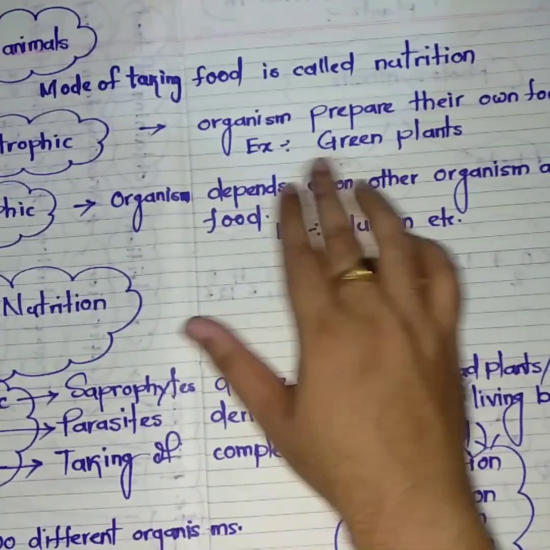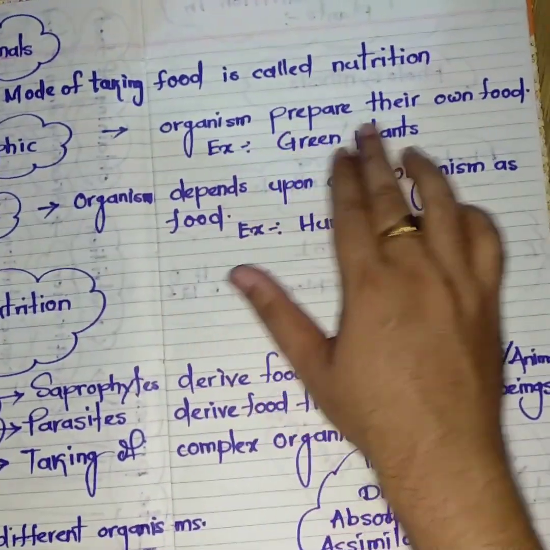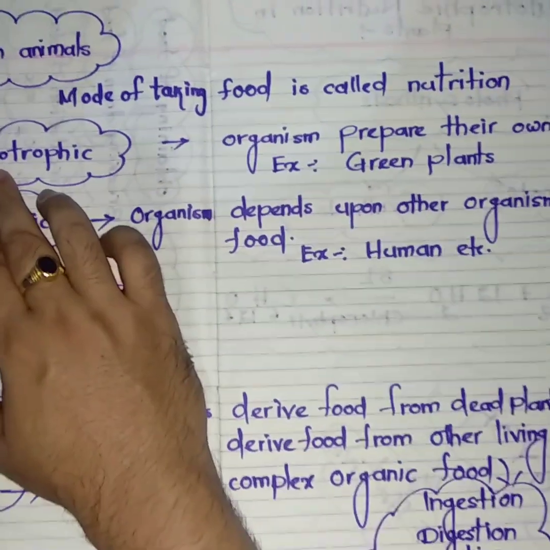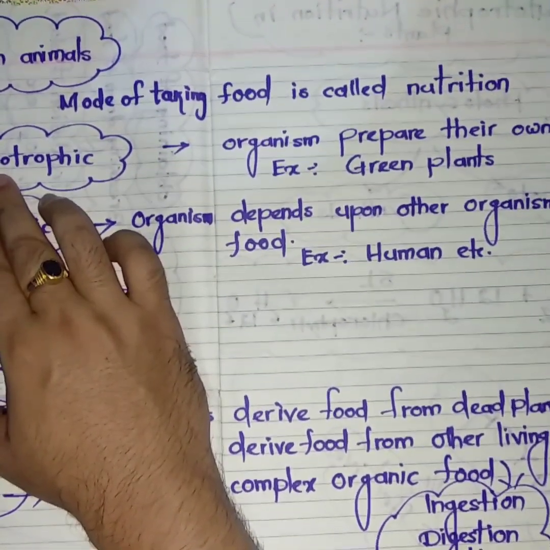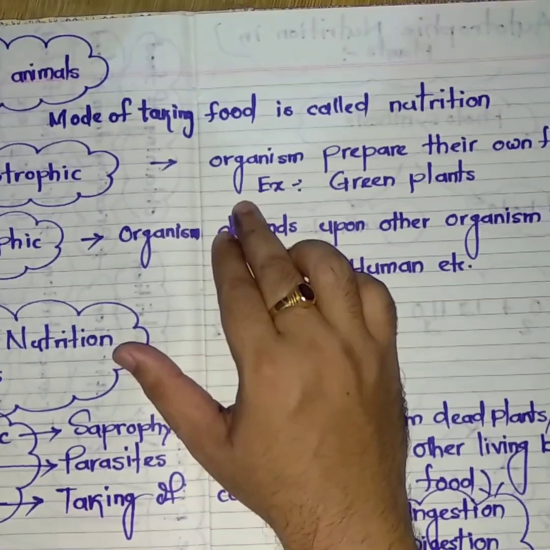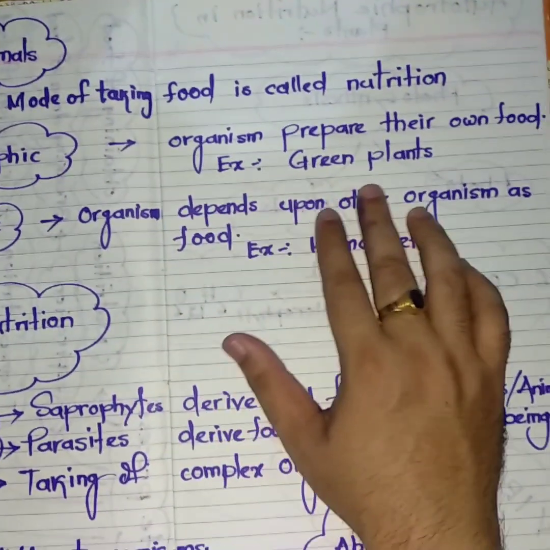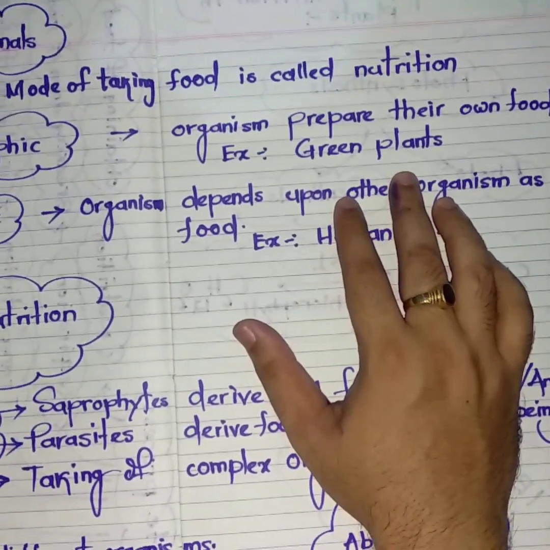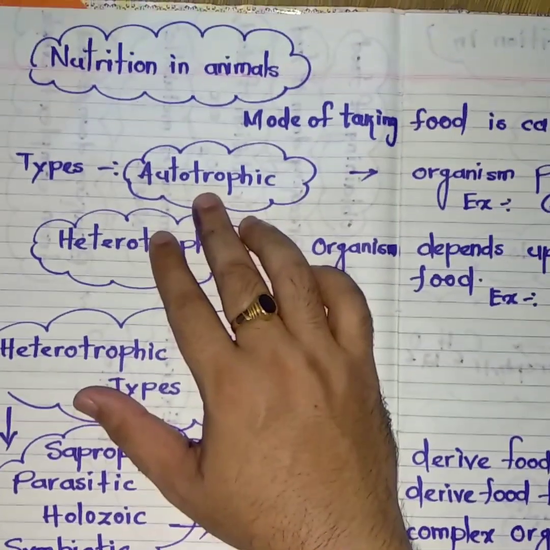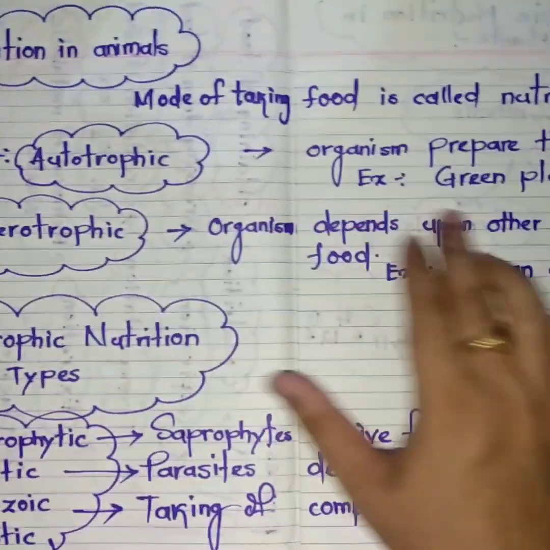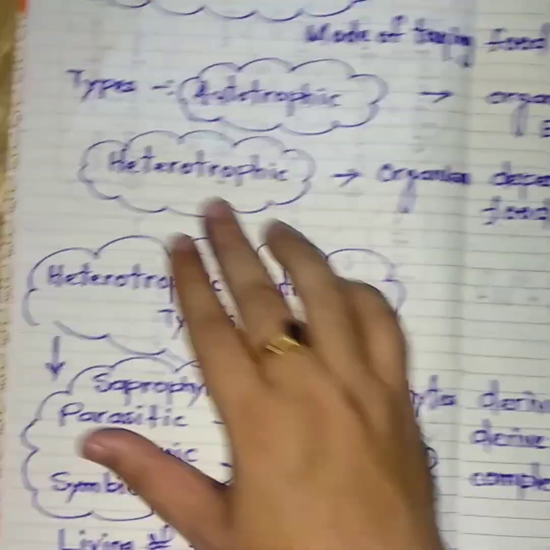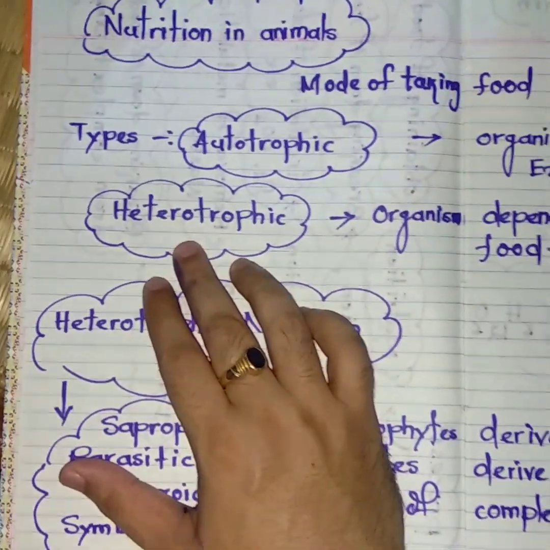Autotrophic nutrition means organisms prepare their own food. Auto means itself, own self. In the case of green plants, as they have chlorophyll pigments, they can prepare their own food. That type of nutrition is known as the autotrophic mode of nutrition, and green plants are known as autotrophs. Clear?